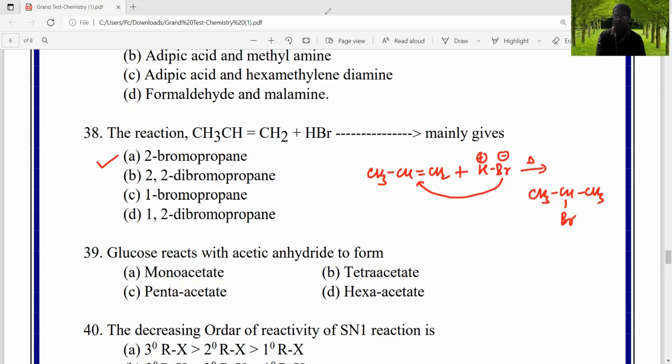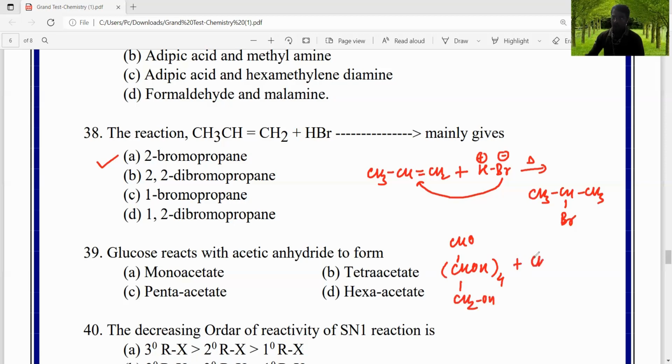Now question number 39. Glucose reacts with acetic anhydride to form option A, monoacetate, option B, tetraacetate, option C, pentaacetate, option D, hexaacetate. We know the structure of glucose: glucose contains 5 hydroxy groups, 4 of them secondary and one primary.